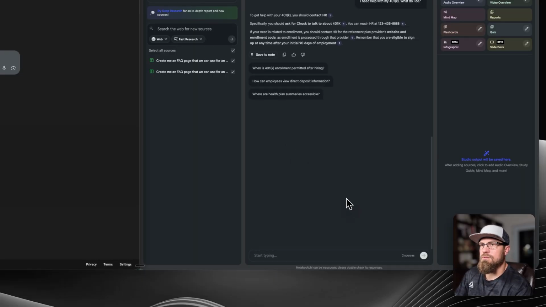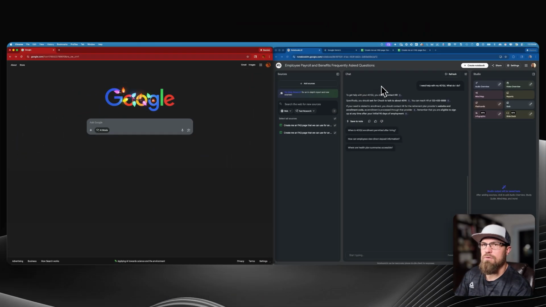All right. So now that we got this notebook created, we want to share it with people. We want to give access to our team. Now, I am logged into two different accounts. On the left side of my screen, this is an employee that works at my company, you would say an employee account. And then this is my account. So I'm on a Google Workspace account. In order to share this with somebody, like I'm going to show this with this employee over here.